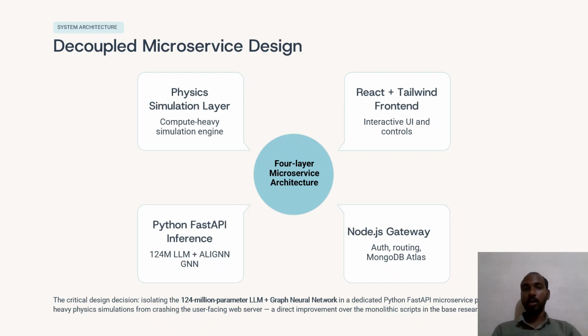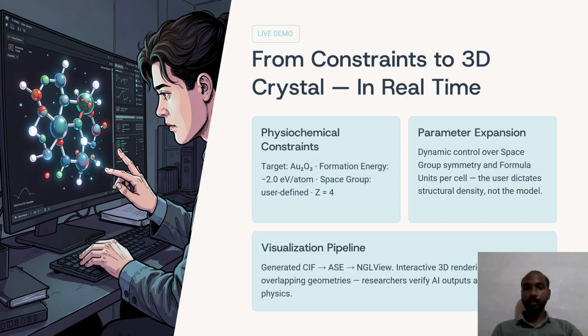So we separated both so that we can run our application very fast. By separating these components, we improved performance and reduced the chances of system failures. This architecture also makes future scaling easier.